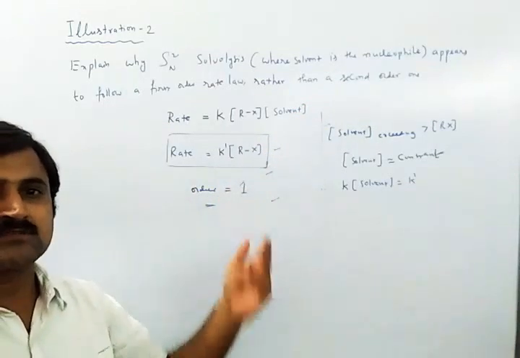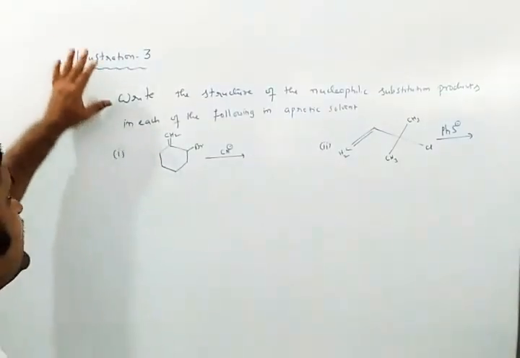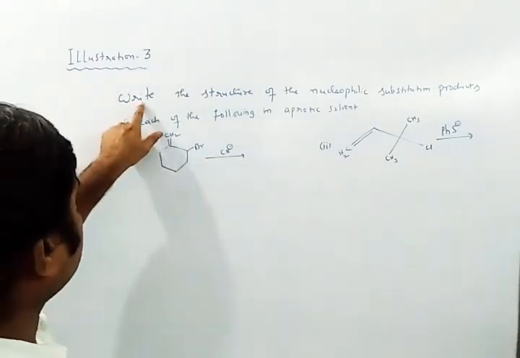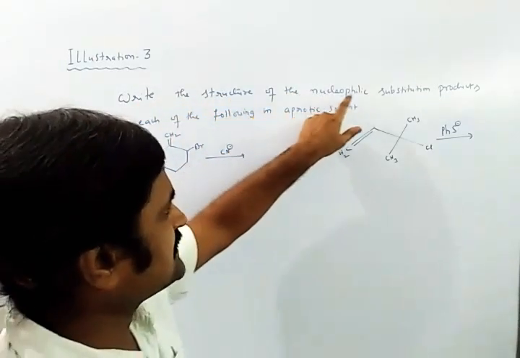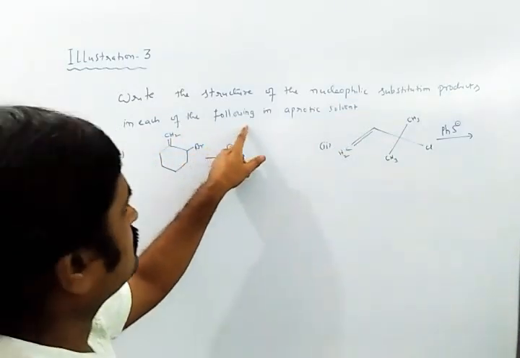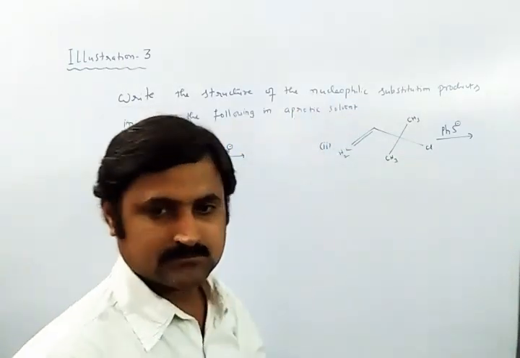Let us move to the next question. Let us see illustration number 3. They have given, write the structure of the nucleophilic substitution products in each of the following in aprotic solvent.